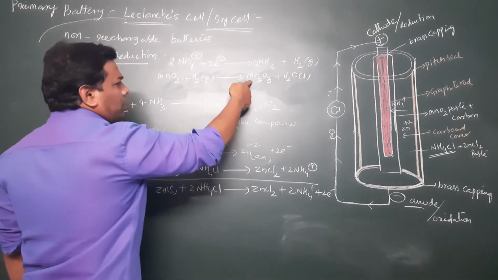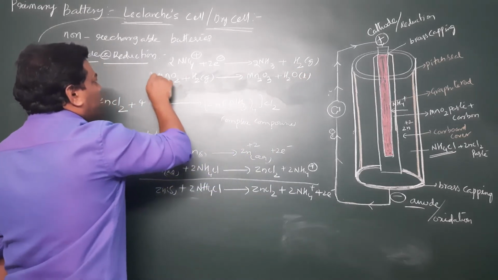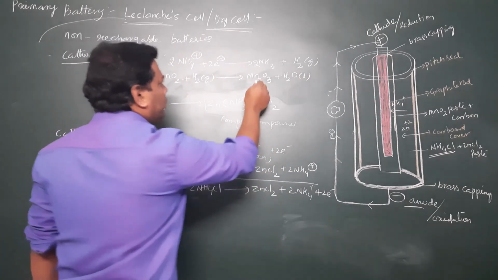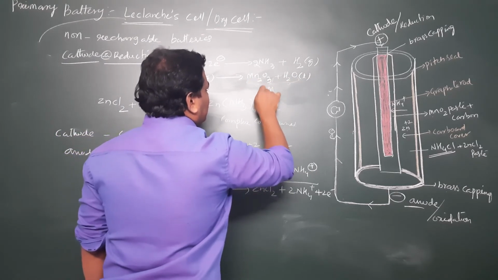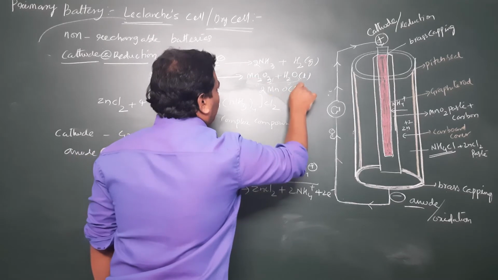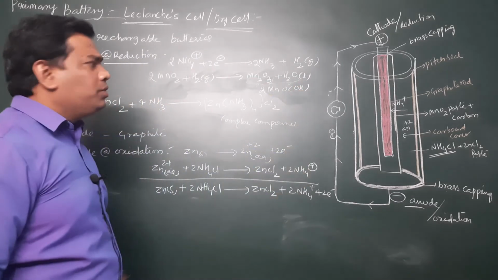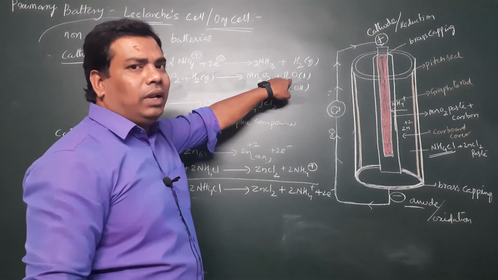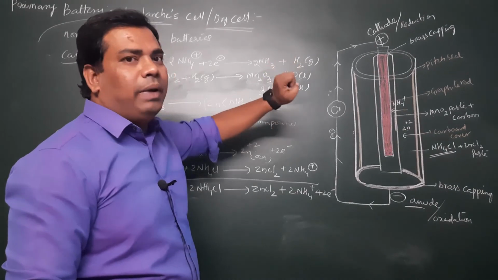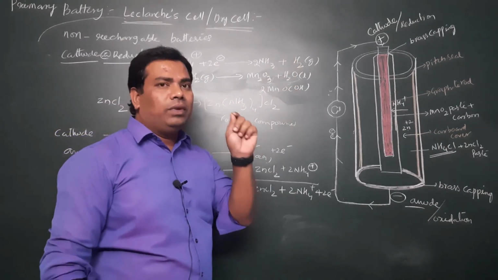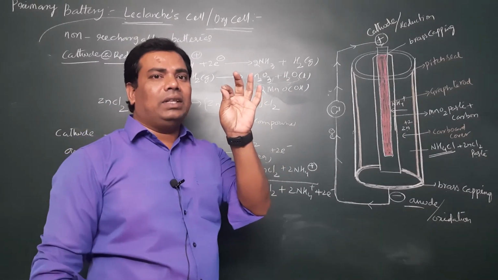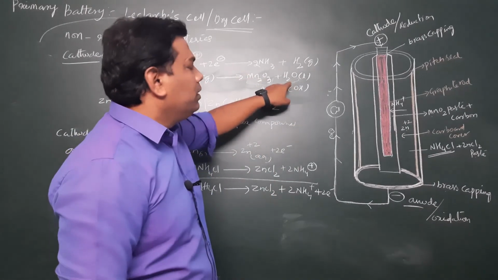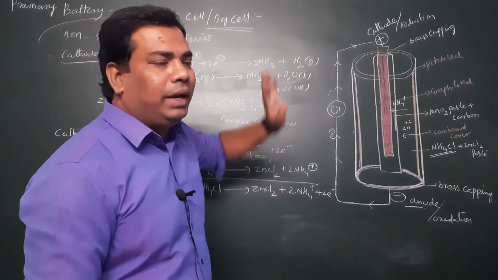Clear? So here the equation is not balanced, so we can multiply it by 2, and we can write it as 2MnOOH. Okay, so generally the formation of liquid is inside the battery. That's why when we touch the inner material, it will be sticky on our hands. So the liquid hydrogen will be liberated in that compound.